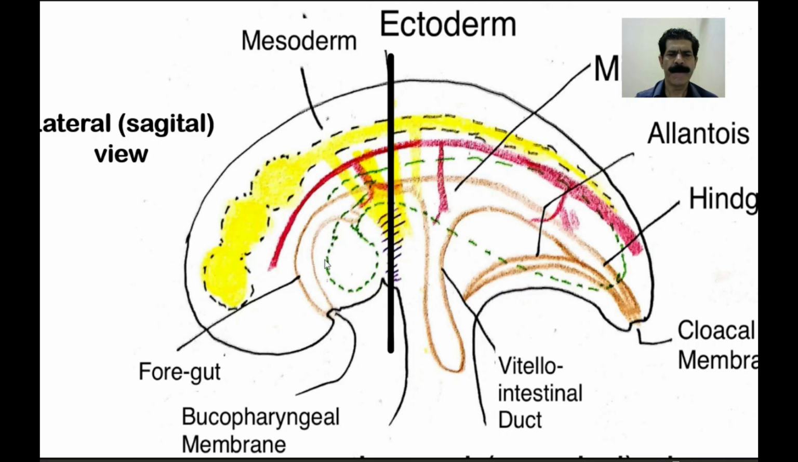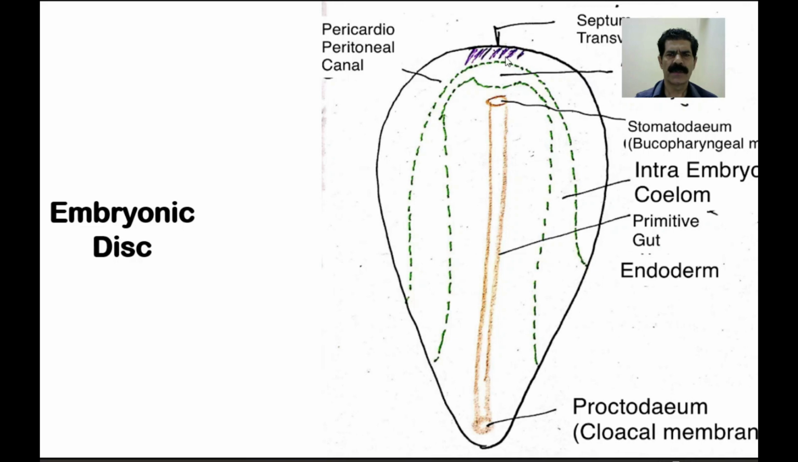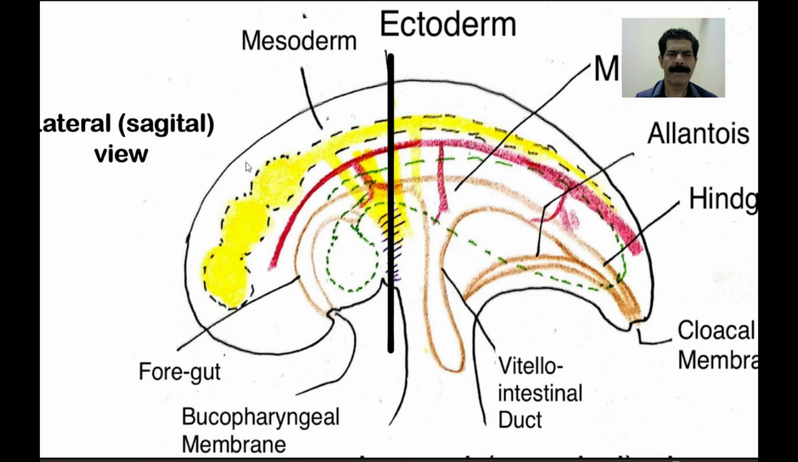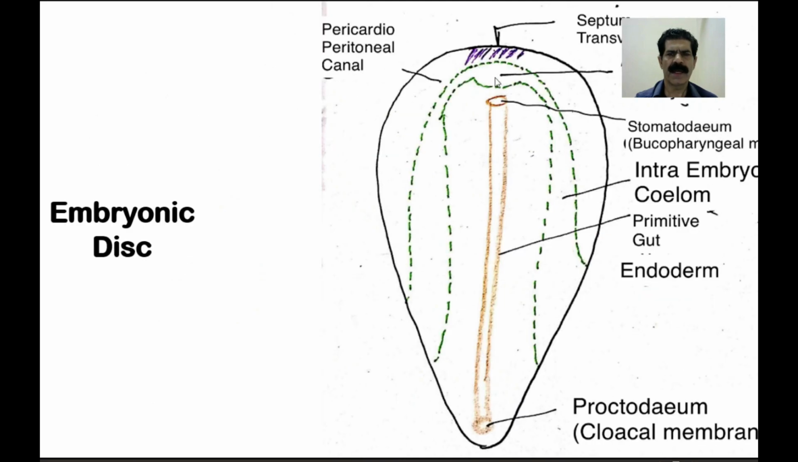Because of the bending, this was the cranial most, and behind it there was the pericardial cavity. But because of the bending of this disc into the tubular form, the new position of the septum transversum is this, and this is the pericardial cavity. It lies cranial to the septum transversum. Previously, it was caudal to the septum transversum, and the buccopharyngeal or the foregut end is here.